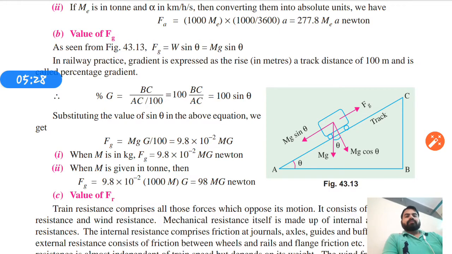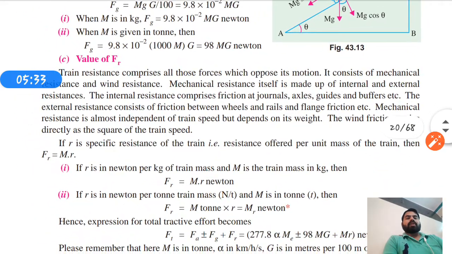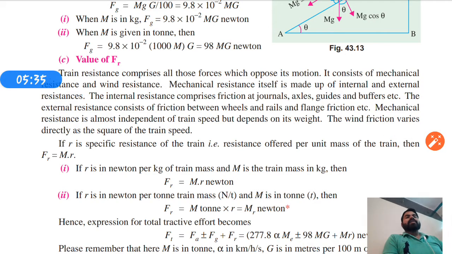Next is the value of Fr. As we know, Fr is the resistive force, meaning the force to overcome the resistance forces. There are two types of resistive forces: mechanical resistance and wind resistance.